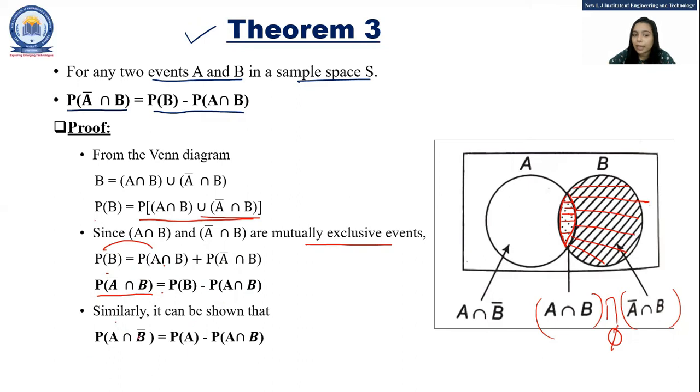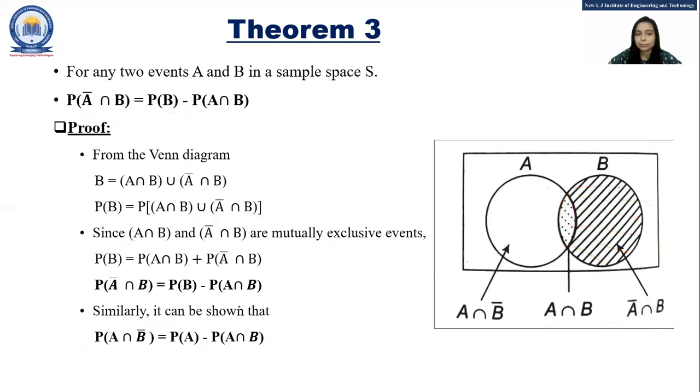Similarly, we can also write that P of A intersect B bar is equal to P of A minus P of A intersect B. So how? Let us see.